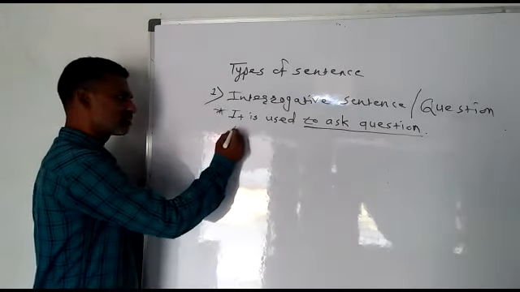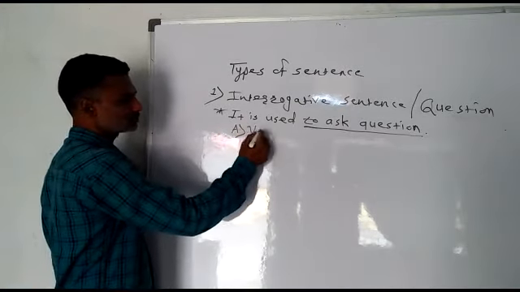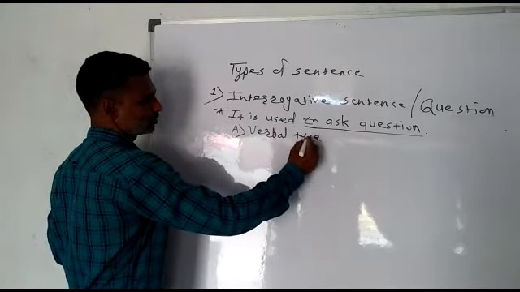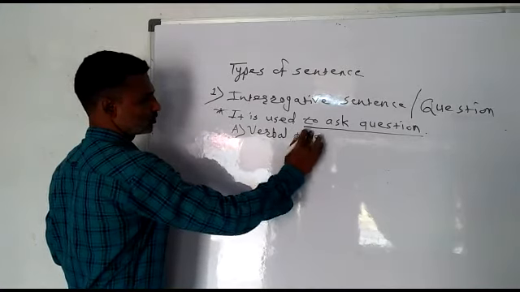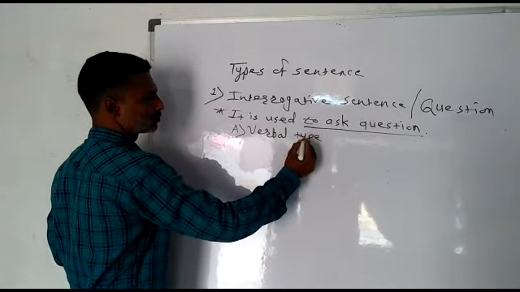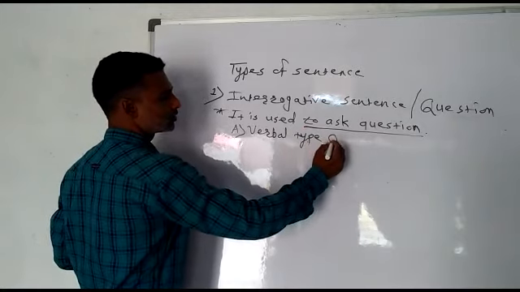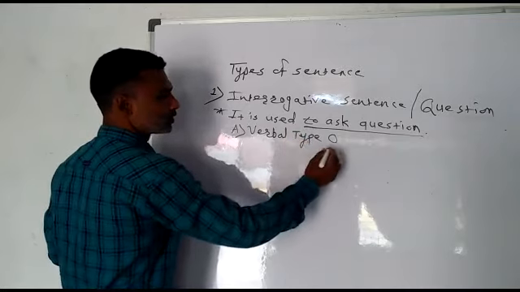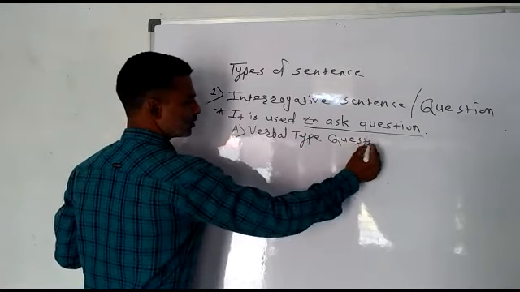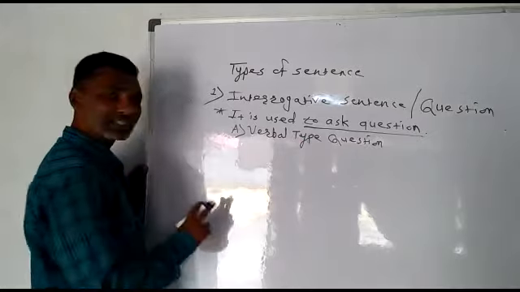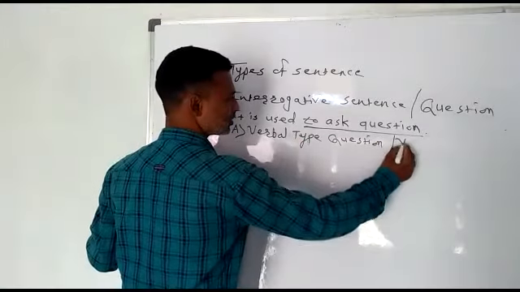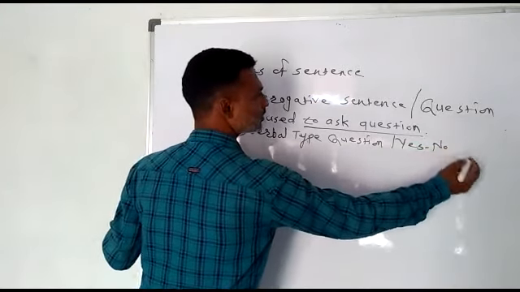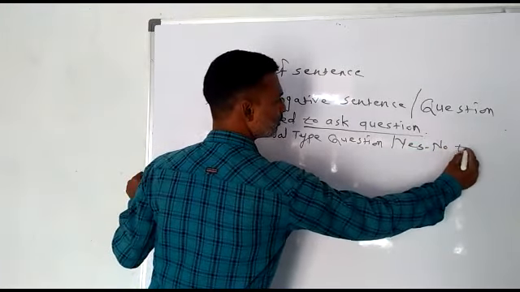So let us see first the verbal type question. It is also called yes no type.